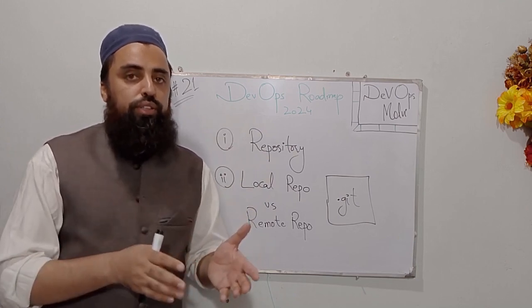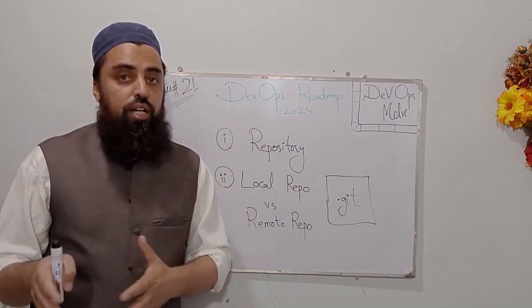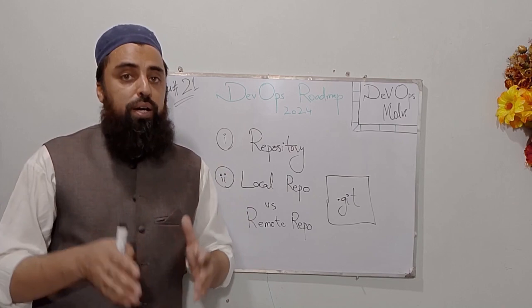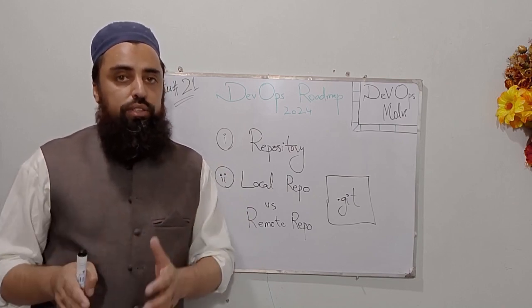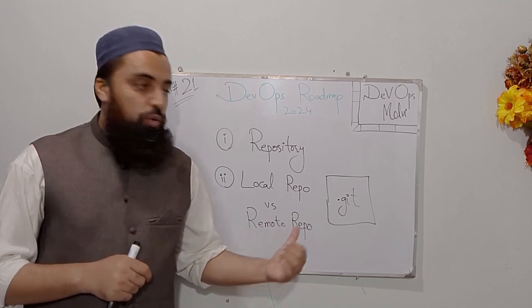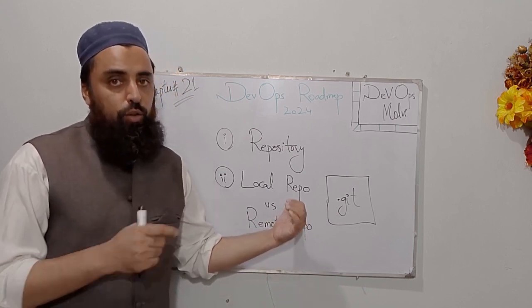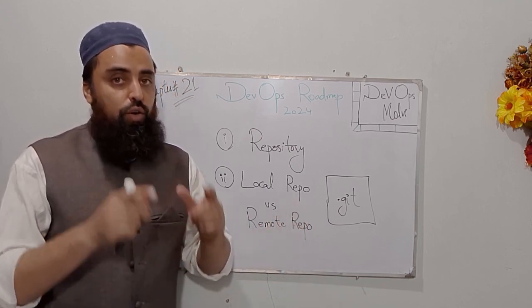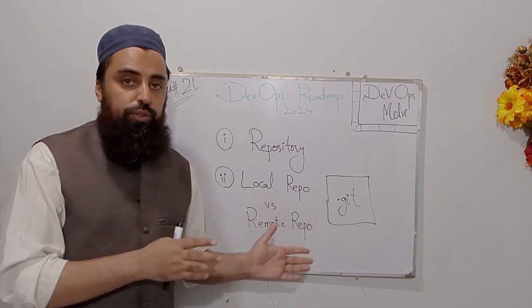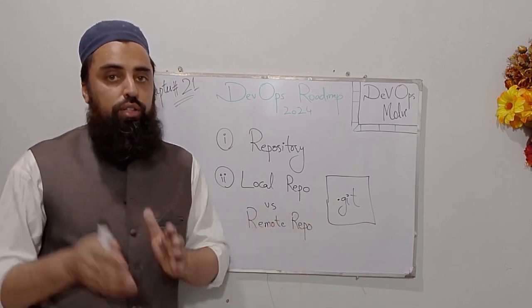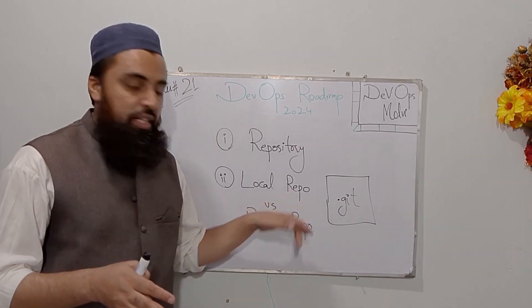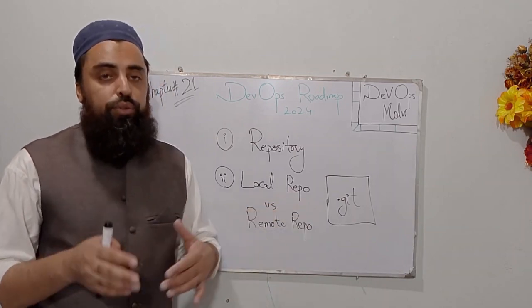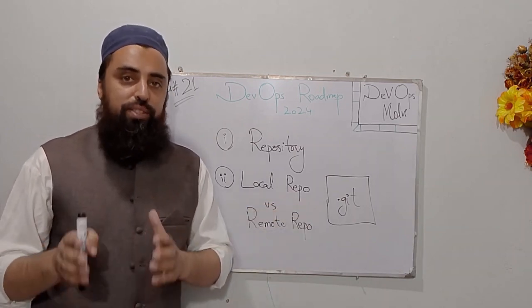The remote repository is always on a remote server, and it can be accessed by multiple developers, all the software engineers, coders, and programmers in your team. So the difference is: the local repository is on your local VM and can be accessed by you only, while the remote repository is on a remote server and can be accessed by multiple developers.